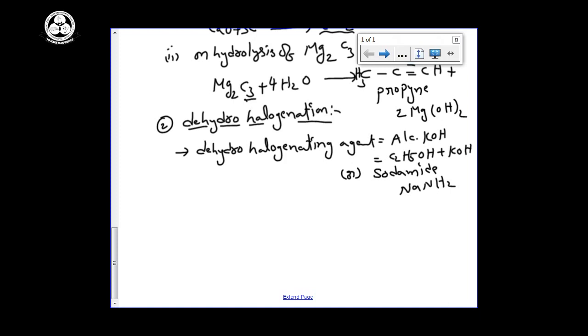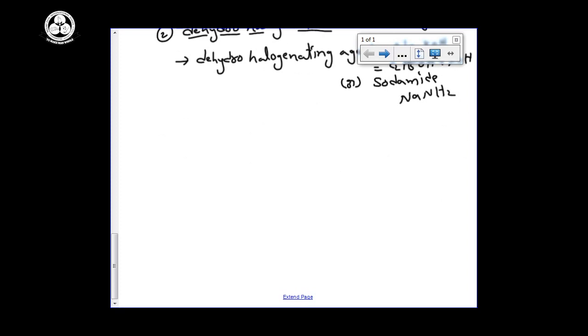So dehydrohalogenation, I am going to do the dehydrohalogenation of vicinal dihalides. Carefully observe. A normal alkyl halide on dehydrohalogenation gives an alkene, but vicinal dihalides on dehydrohalogenation give alkynes.